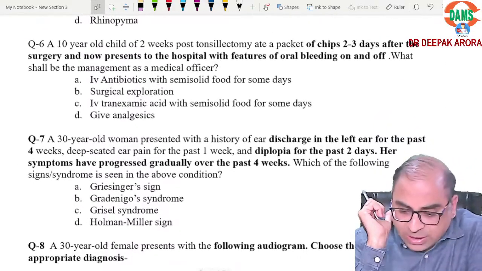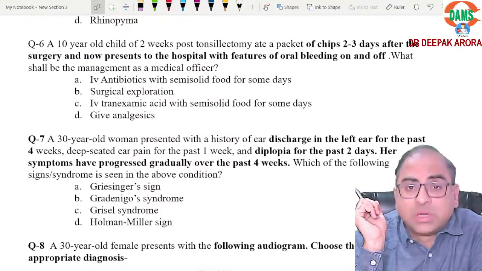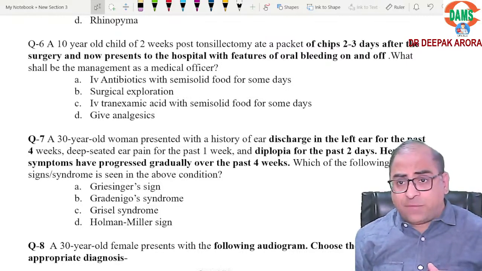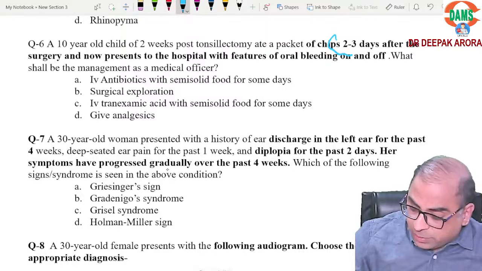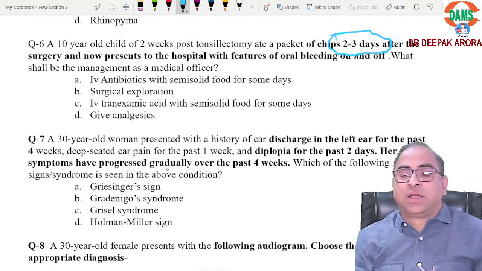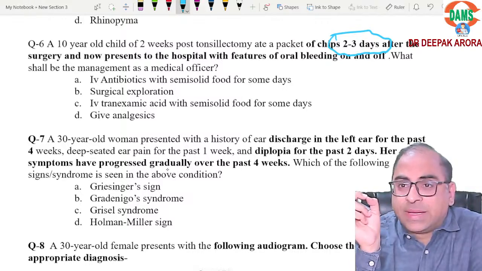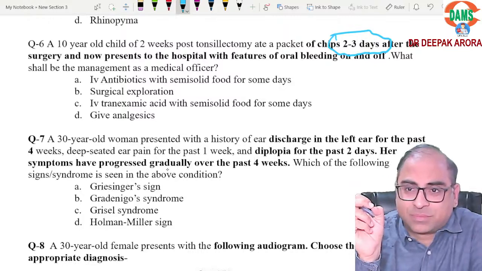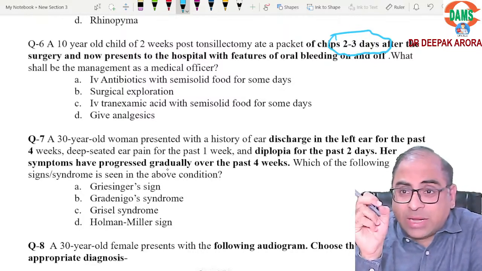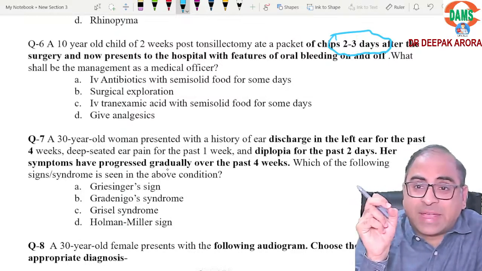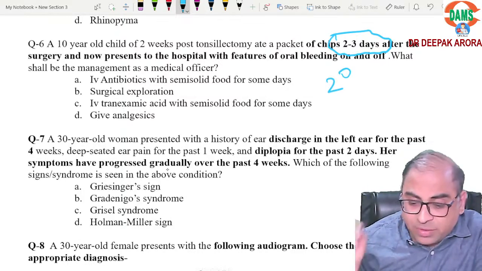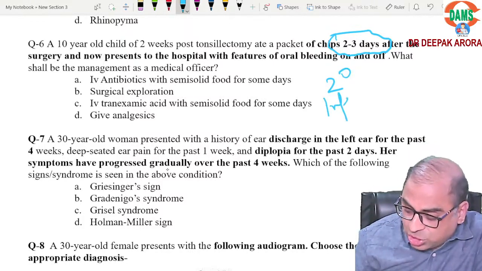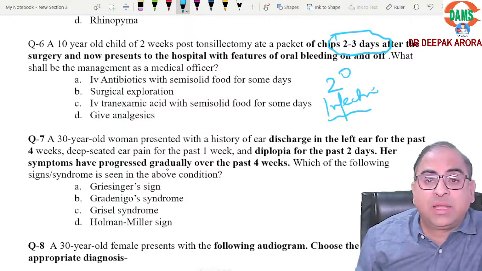Coming to the next question, number 6. A 10-year-old child post tonsillectomy ate a packet of chips after 2 to 3 days. After 2 to 3 days means we have crossed the limit of 24 hours. If it is within 24 hours, the cause will be slippage of ligature, reactionary bleed. Clear? Now it is after 2 to 3 days, so it is secondary bleed. Anyone who can tell me the most common cause of secondary bleed? The most common cause is infection,